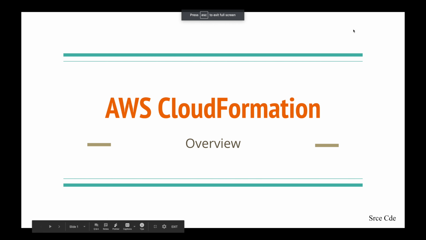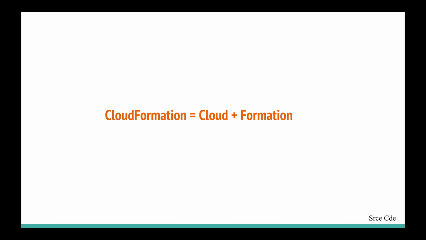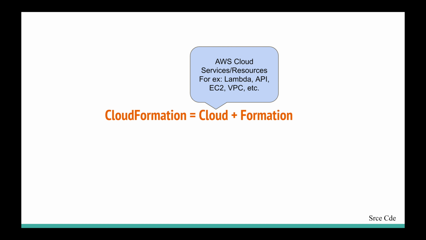So let's try to understand CloudFormation in a very simple way. What exactly is CloudFormation? I separated those two words, that is cloud plus formation. Now what does cloud mean? A cloud comprises AWS cloud services or resources, for example Lambda, API, EC2 instances that we want to create, VPC, IAM roles and whatnot, right?